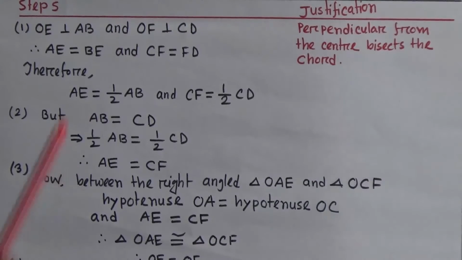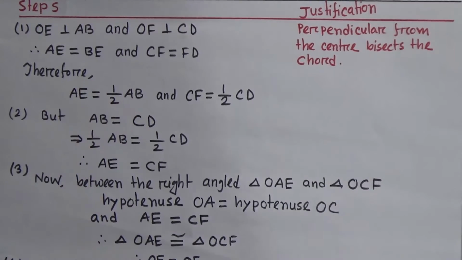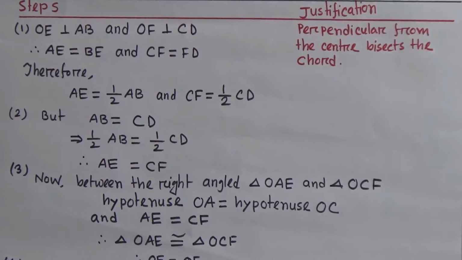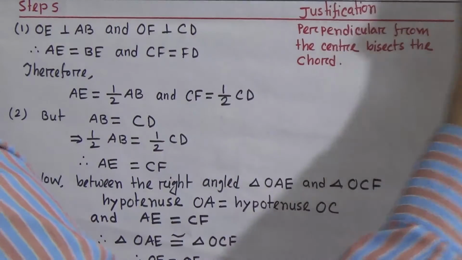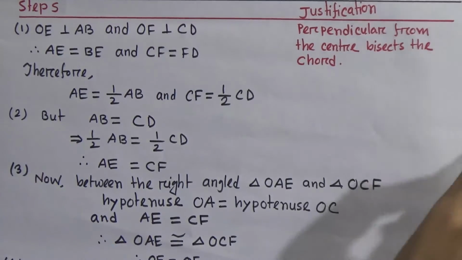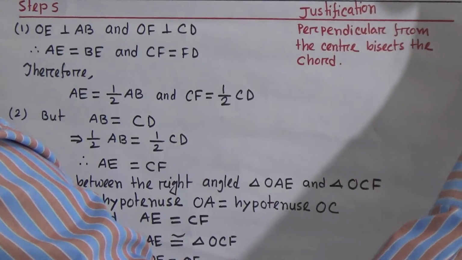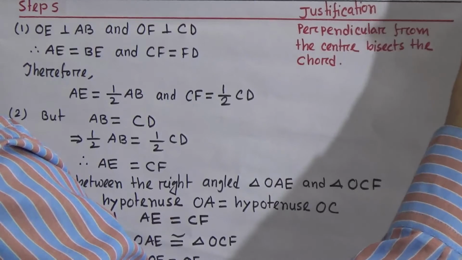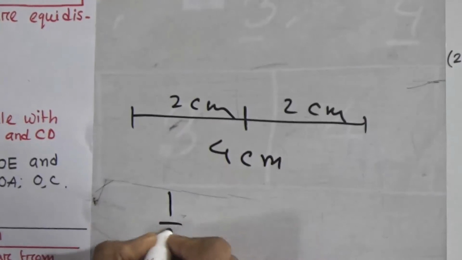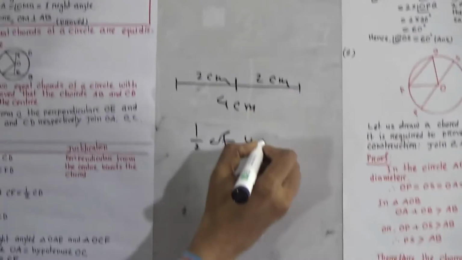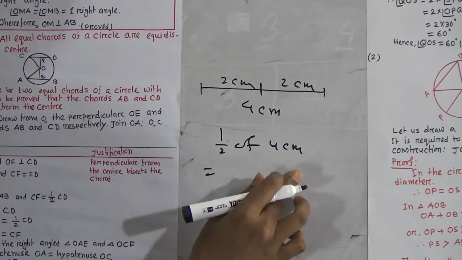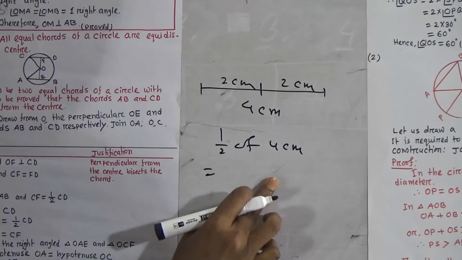Therefore, we can say AE equals half of AB. How? Students, look. Suppose this is a 4 centimeter line segment. If you say half, what does it mean? This part is 2 centimeters and this part is also 2 centimeters. So we can say this is half of the 4 centimeter line segment.